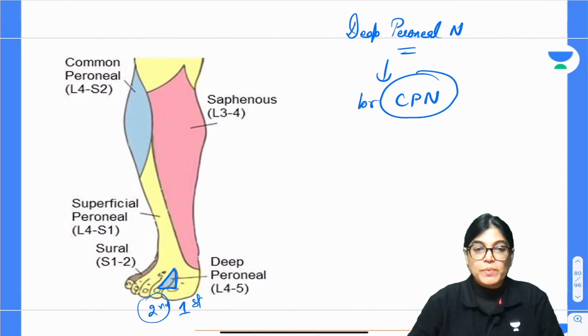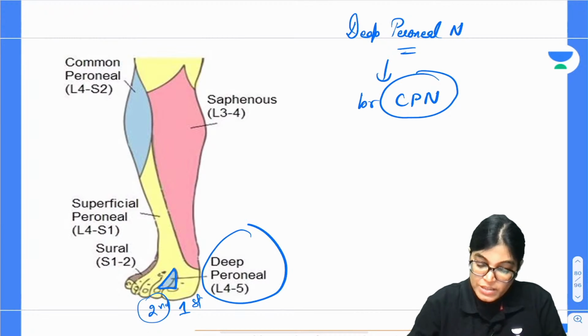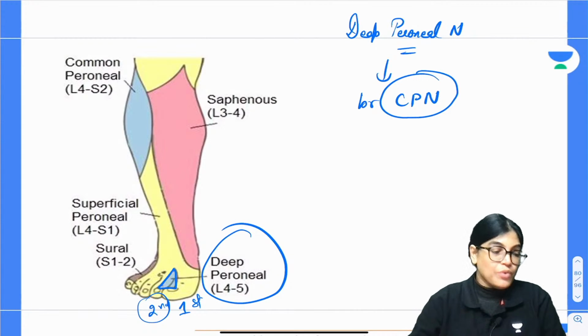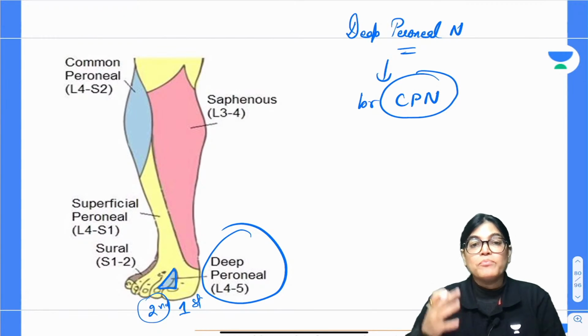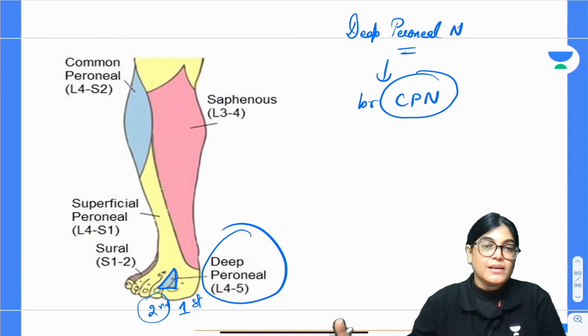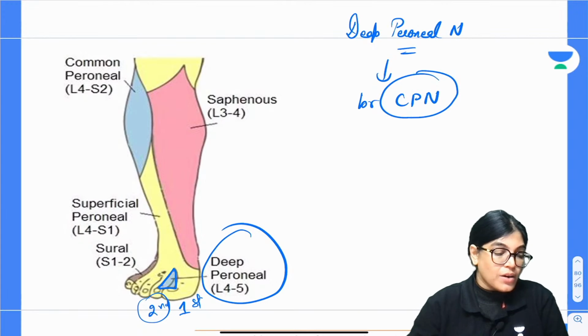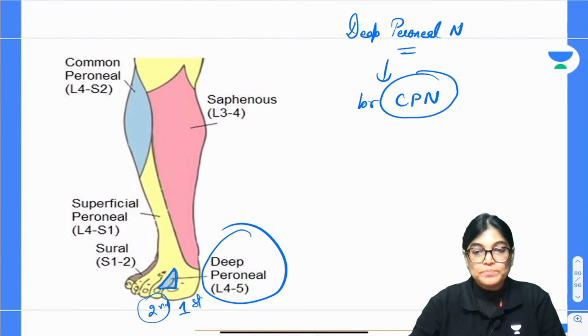So in the web space on the dorsum, between the first and the second toe, the area of innervation is by the deep peroneal nerve. L4, L5 commonly is the root value. This diagram shows the innervation areas: medially on the leg is the saphenous nerve, then the superficial peroneal nerve and the common peroneal nerve. All the areas of cutaneous distribution have been shown.